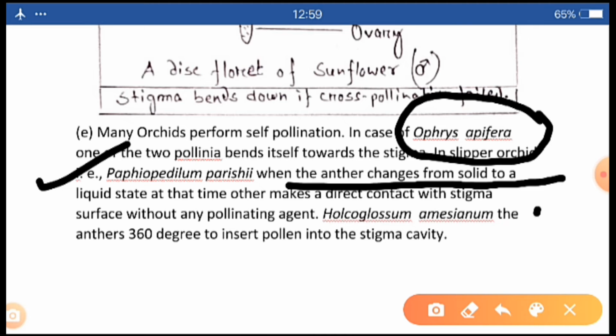Take the third case. In case of Holcoglossum amesianum, the anthers turn 360 degrees to insert their pollen, that is pollinia, into the stigma cavity. Thus, again this one performs self-pollination if the cross-pollination fails.